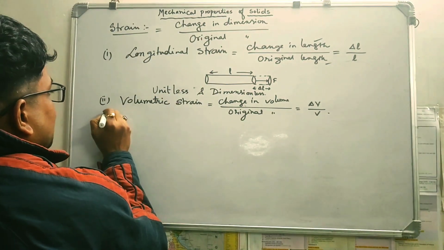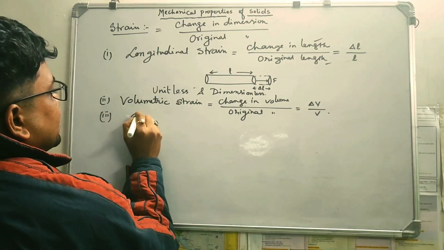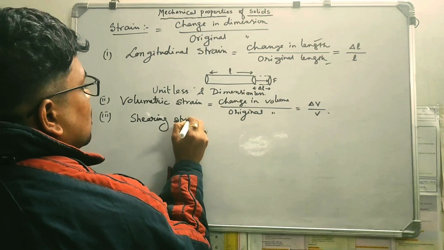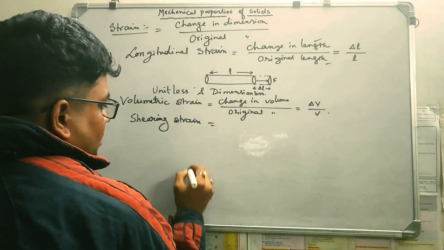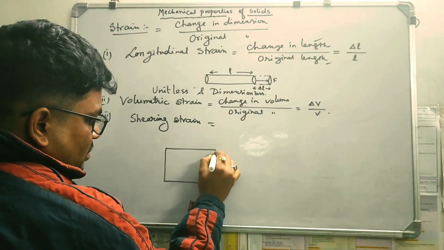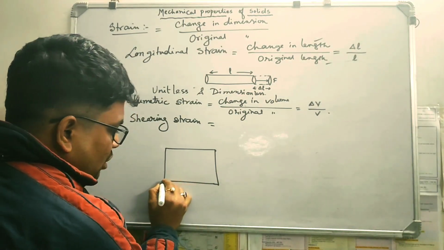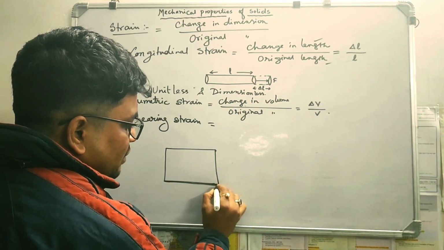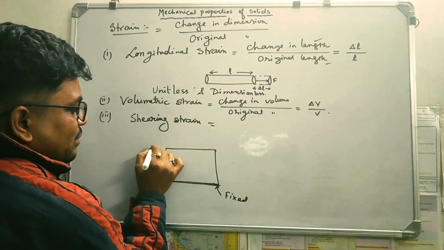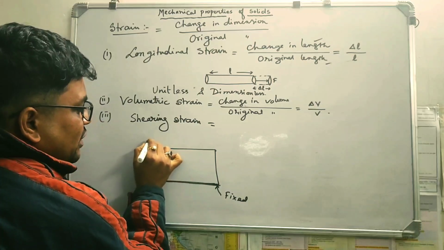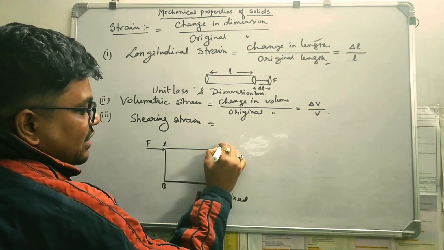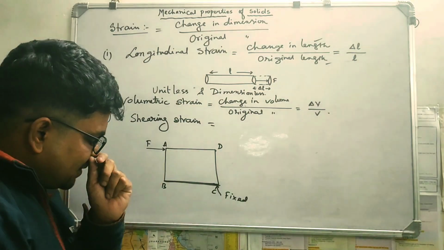Okay. So the third type is shearing strain, also called tangential strain. What does it mean? First let me show you, as I said already, this is the body whose lower point is totally fixed. This is fixed, cannot move. Only the upper surface can move. So if we apply some force on it, what will happen? Let, for example, ABCD be the object.